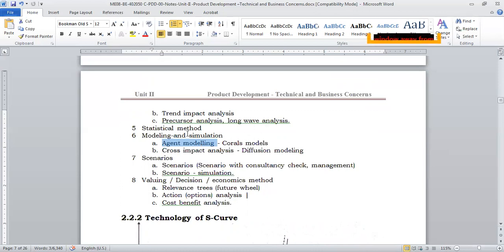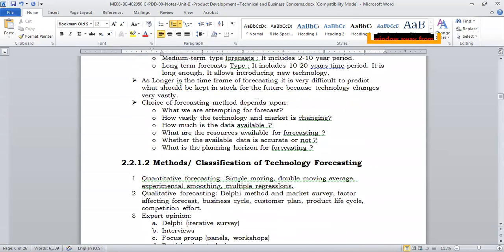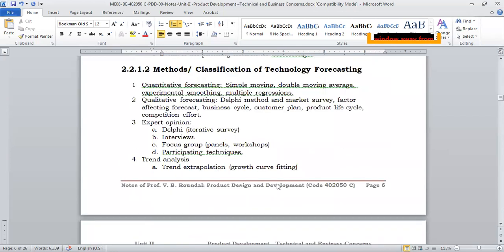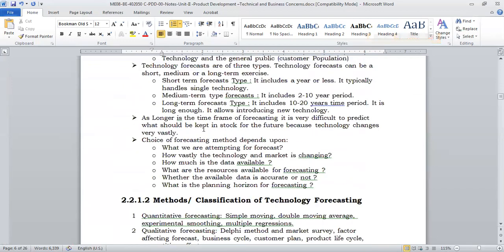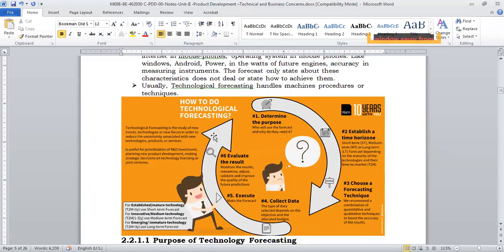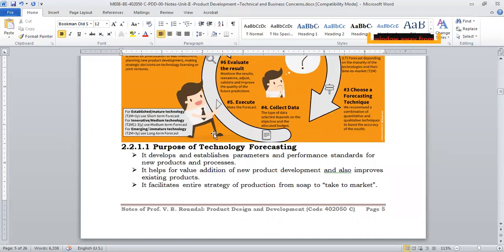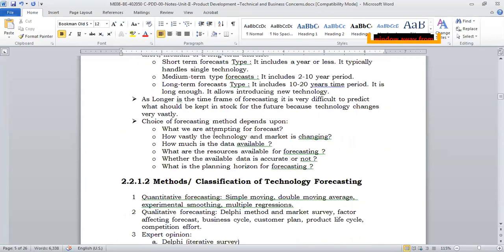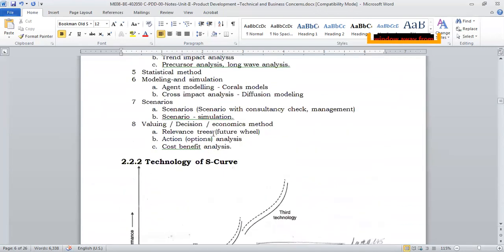So different methods are there for technical forecasting, and what kind of method you are going to use will depend on your budget and what kind of data you have. But this technical forecasting will help you in identifying what is going to happen, or what kind of future will be there, and accordingly you will do the design, right? So we have seen what forecasting is, what technological forecasting is, how technical forecasting will help you in the design process, and what the different methods of technical forecasting are. Okay, we have seen that.